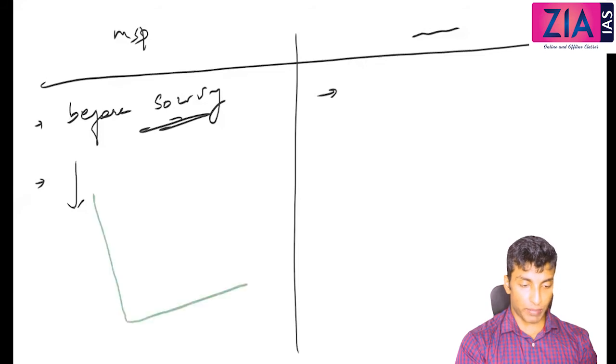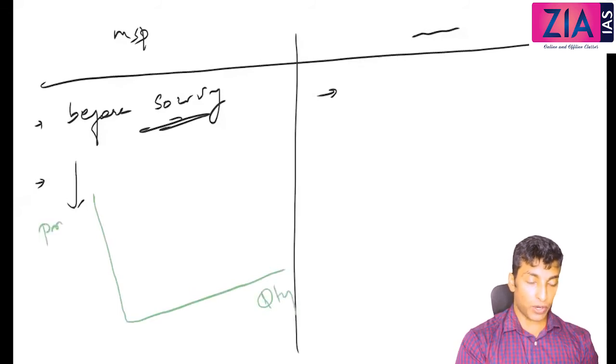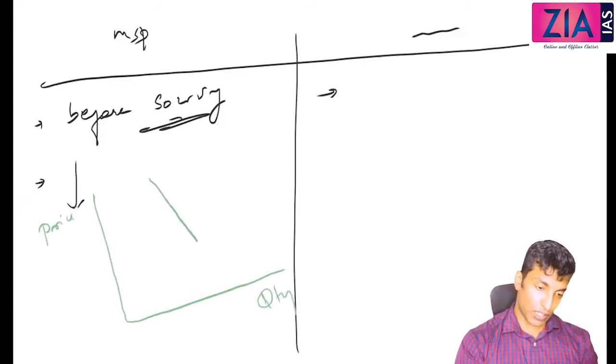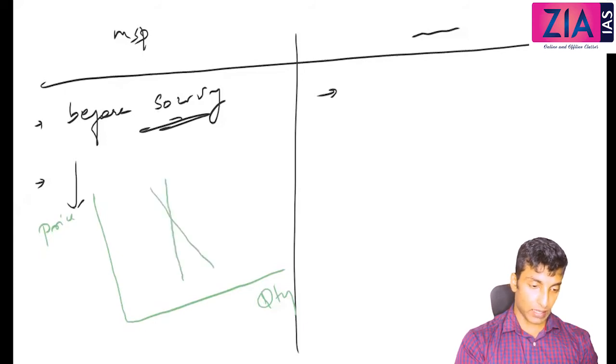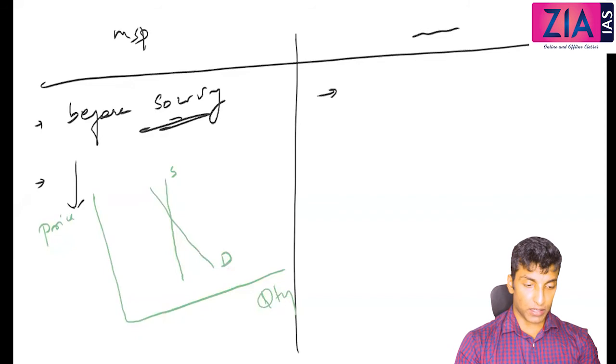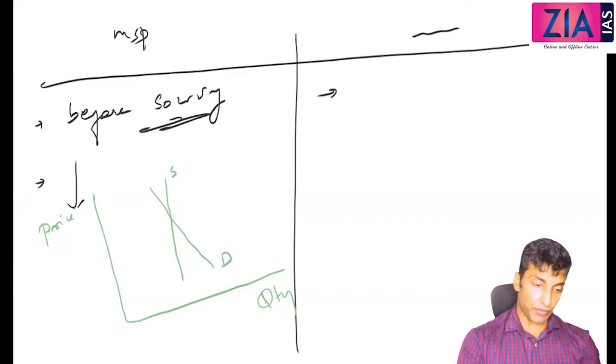When we go for demand supply, so if this is your quantity and if your price is here, when you draw the agricultural commodities, you have to draw steeper curves, right? Demand supply, more steeper you need to draw here. I'm not able to draw that steep exactly, but the steeper you go, the better understanding you'll get. This is supply. So supply is increasing. What will happen with the supply curve? It shifts rightward, right? So this is the current equilibrium position you have.